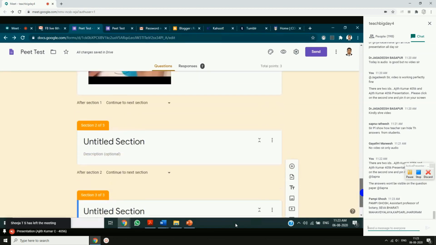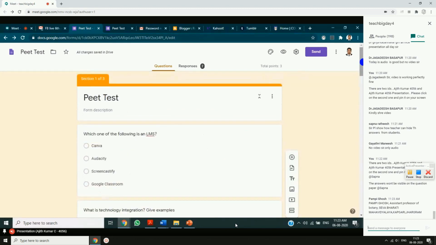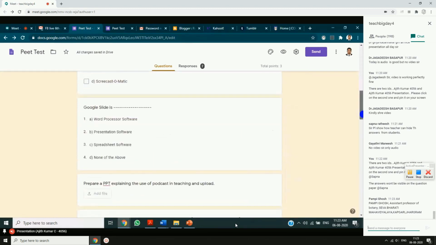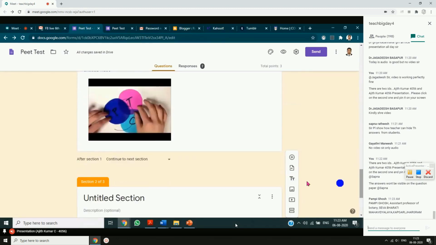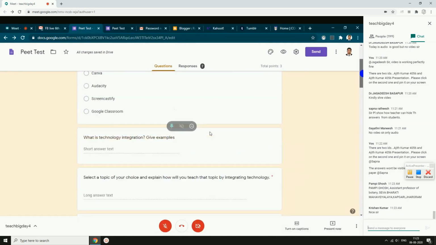That way in Google Forms, you can have this many choices. Then you can add images, videos. If you want some audio also, you can upload your audio to YouTube, and that can be added as a YouTube video, maybe YouTube audio, that way. Okay. So friends, that is done.